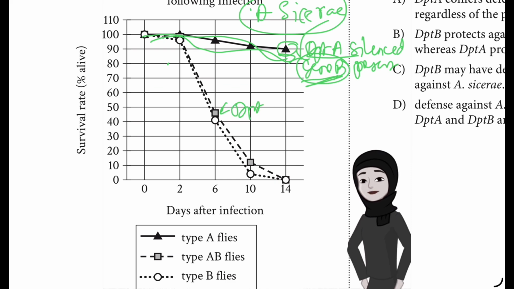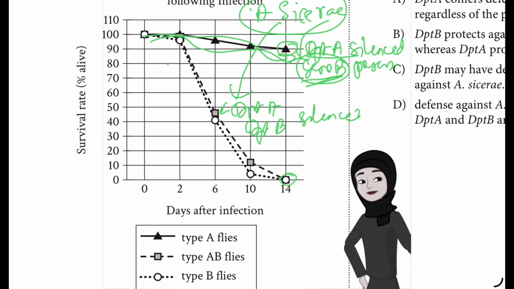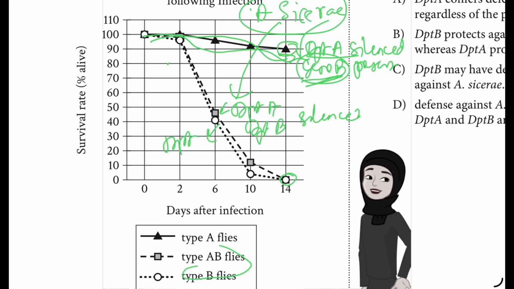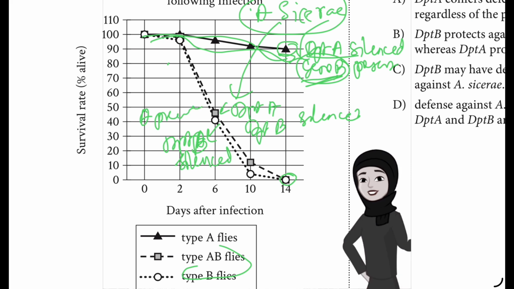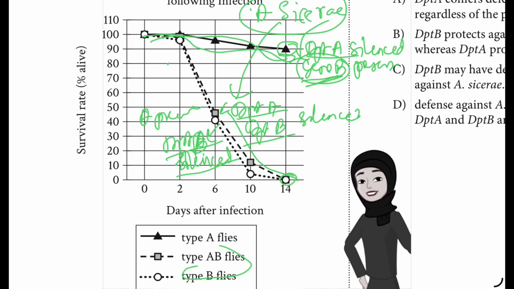Whereas if it is type AB, the square symbol, both DPTA and DPTB have been silenced. Both genes are not available, so they are not able to fight A. cicerae at all. It comes down to 0 after 14 days; all the fruit flies have died. DPTB is silenced in type B, which means A is present but B has been silenced. With both silenced, all the fruit flies died.